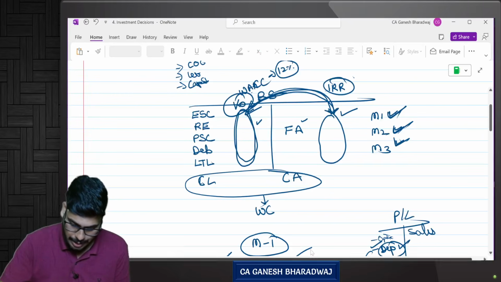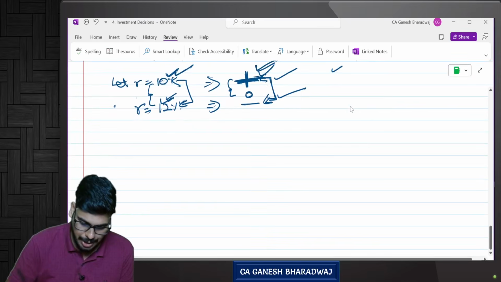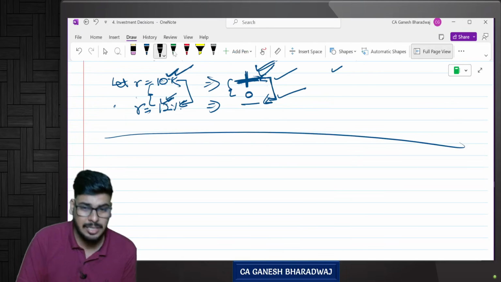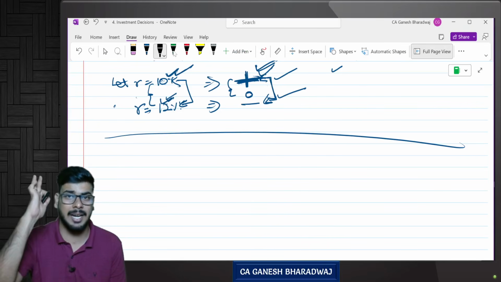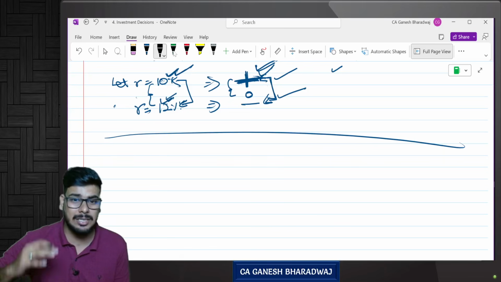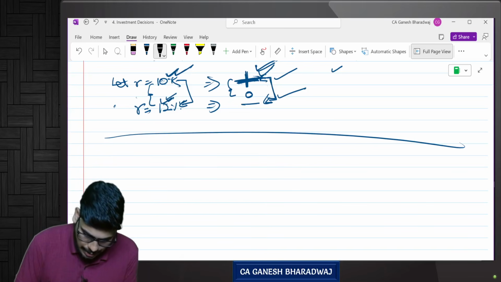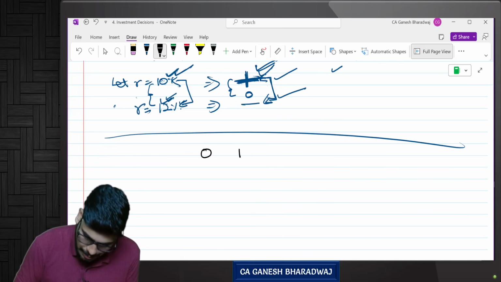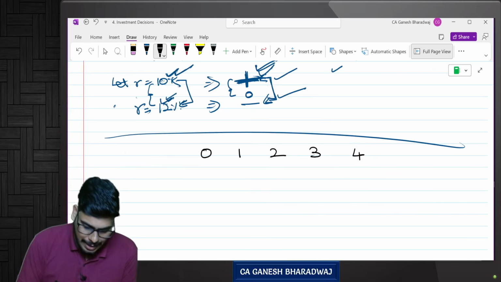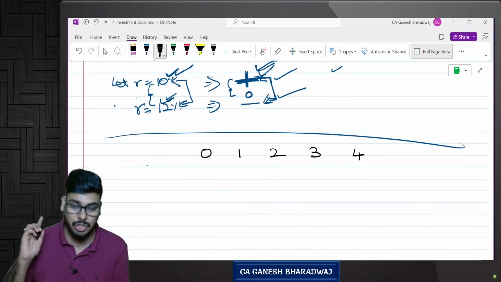Or can we put it like this? So what they have mentioned here, guys, is a very interesting adjustment. In my opinion, this is a very, very good adjustment, and this is a likely exam question. So please focus on this. This is the certain type of question that can be tested for your exam. So look at this: year 0, year 1, year 2, year 3, year 4. What are they saying about the stock policy?